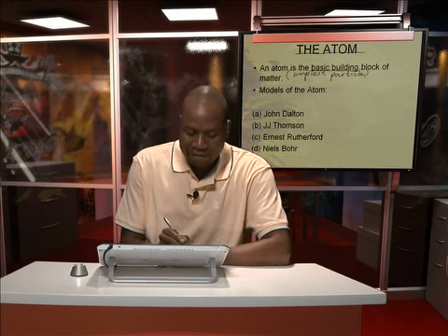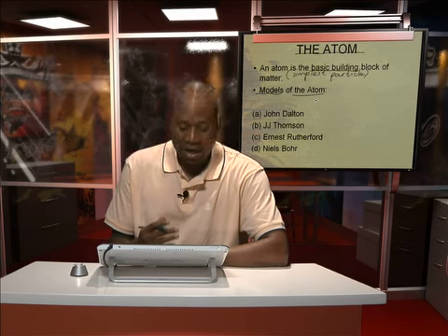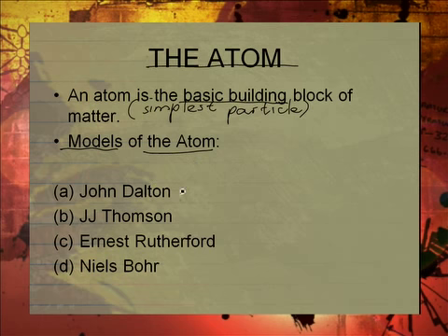Now we do have models of the atom, and there are so many scientists that worked on the atom, checking what it is, discovering a lot of things around it. But I've singled out 4 that give us the basics that we need to understand about atoms. The first one is John Dalton. There's going to be something about J.J. Thomson. I'm also going to talk about Ernest Rutherford. And lastly, Niels Bohr.